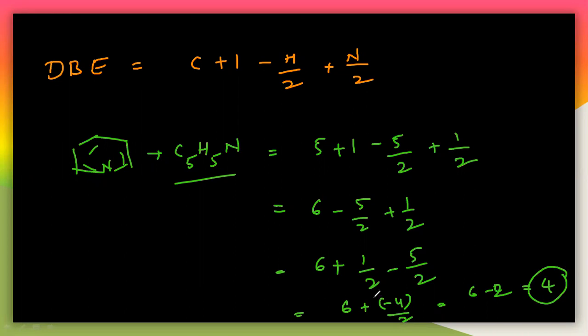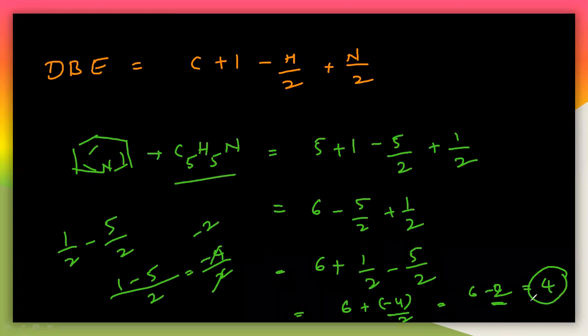Remember that some of you may get confused here. What is the LCM of this 1 by 2 minus 5 by 2? The LCM is 2, and then 1 minus 5, so you will get minus 4 by 2. The 2 cancels, you will get minus 2, and so you will get 4 as the double bond equivalence. So what is the double bond equivalence for pyridine? That is 4. So what does it mean?